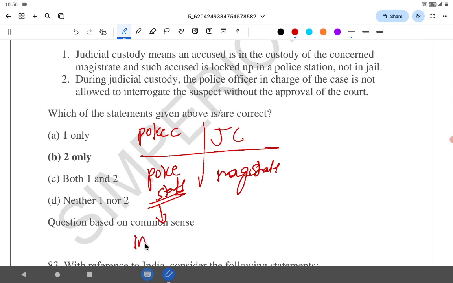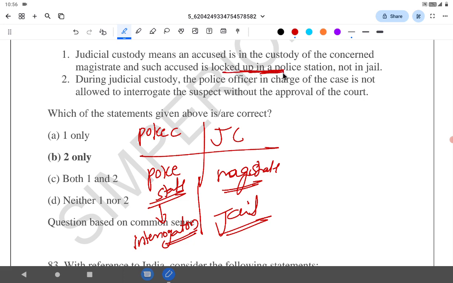For further interrogation of those who are suspected to have done some wrong. When you are in judicial custody, you are in the custody of a magistrate and you are in jail, not in police station. Judicial custody means an accused is in the custody of a concerned magistrate, correct, and such accused is locked up in police station, not in jail. No. See, normally when the statement is in the format of locked up in police station, not in jail, whenever such statements are given in the UPSC, even in the PYQs, the statements are wrong, and even by basic awareness it is wrong.